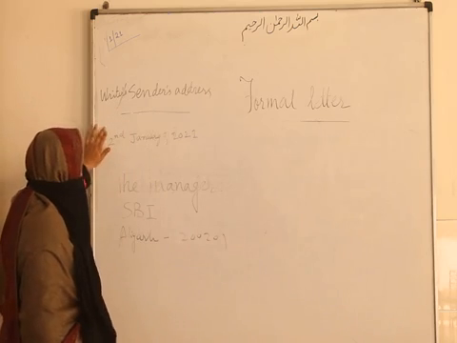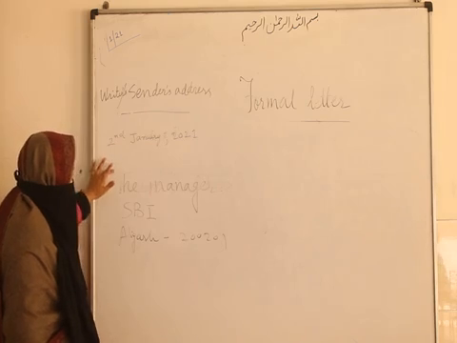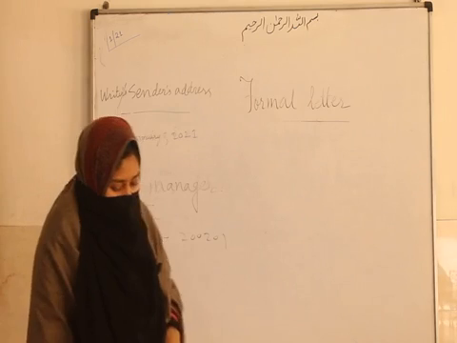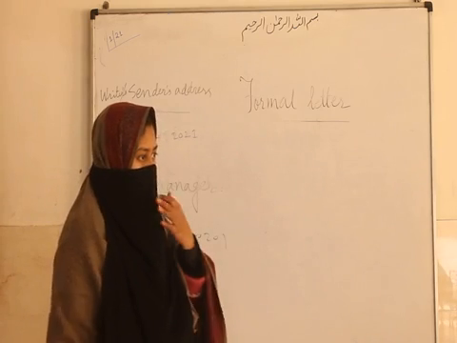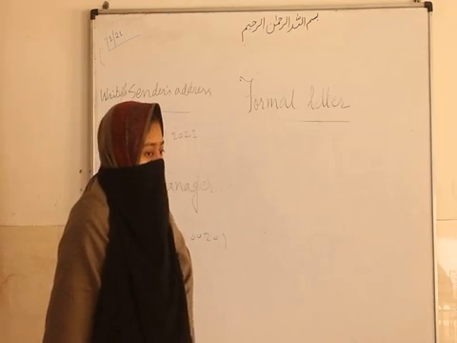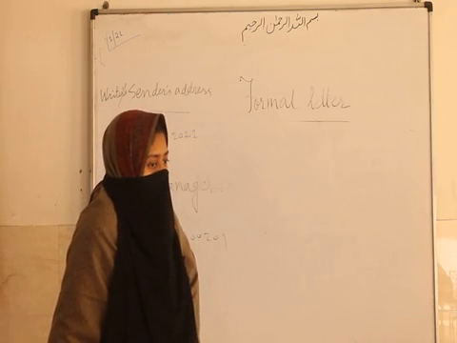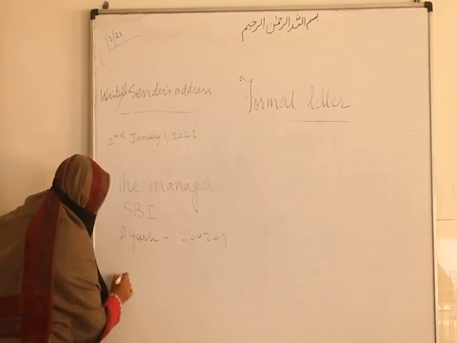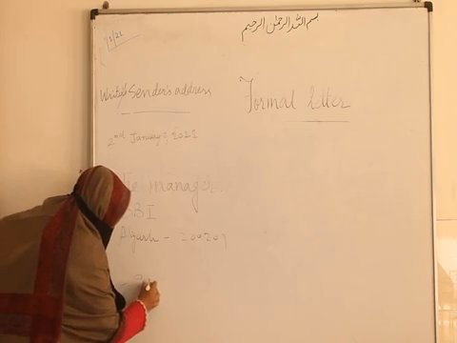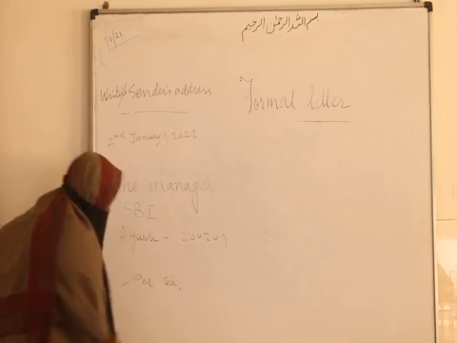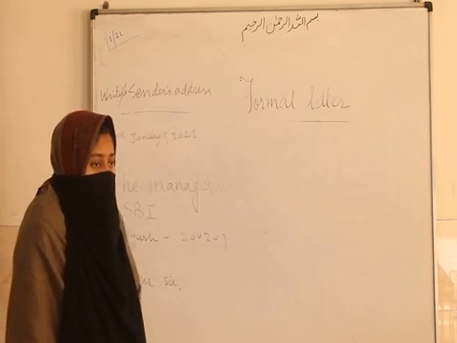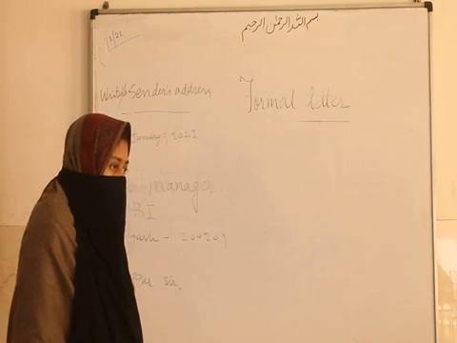Okay, so writer's address, then leave a line, then date, then leave a line, then the manager, State Bank of India, Aligarh, and the pin code. After that, the salutation. What do you write in salutation? Respected Sir or Dear Sir, but leave a line. In ICSE they have given what? Dear Sir, with a comma. Fine. After Dear Sir, what do you have to write?